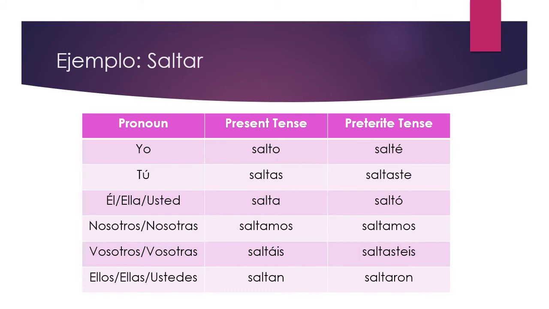Nosotros saltamos stays the same. You just have to use context clues. Vosotros saltasteis. Y ellos, ellas y ustedes saltaron. They or you all jumped. Okay, so you can see how a verb looks similar in the present tense and the preterite tense, but it changes enough that you can notice that the meaning is different. Let's look at more examples.